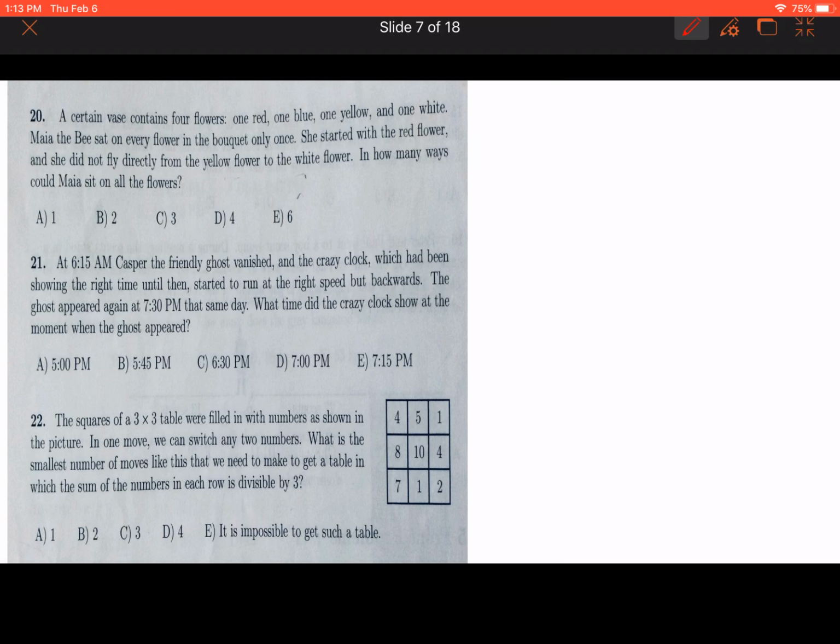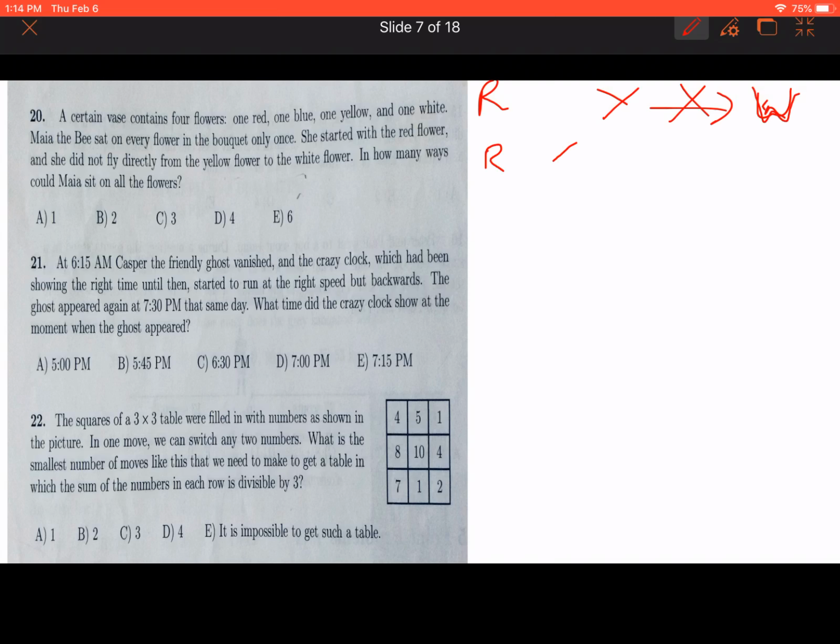Let's solve the 20th question. A certain vase contains 4 flowers: one red, one blue, one yellow, one white. Maya the bee sat on every flower in the bouquet only once. She started with the red flower and she did not fly directly from the yellow to white flower. In how many ways can Maya sit on all the flowers?